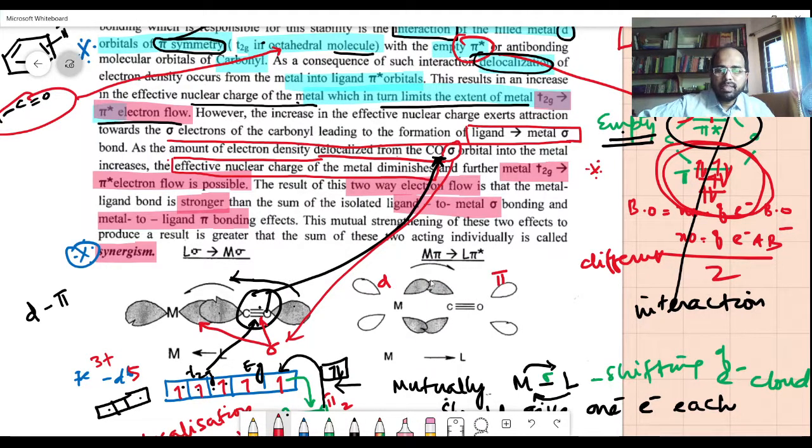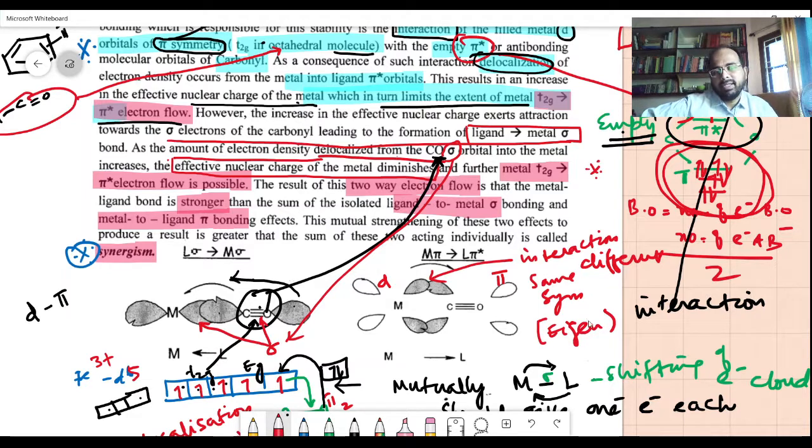So the interaction is possible because of the same symmetry. Same symmetry means in quantum chemistry you can explain it using the eigenvalues. Otherwise it is very difficult to explain. So metal pi symmetry to ligand pi star symmetry and then metal to ligand is possible. As a result of that, metal to ligand pi electron flow is possible.